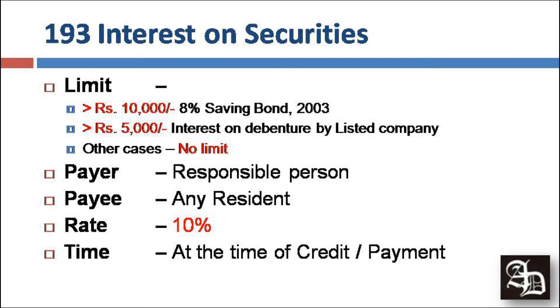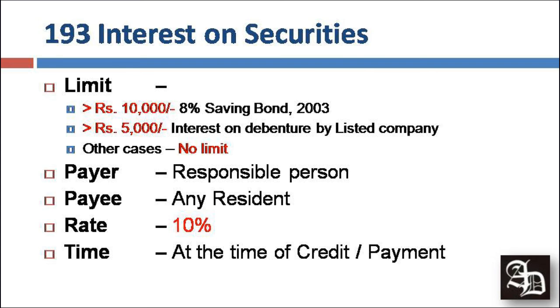Next we talk about section 193, which is TDS on interest on securities. There are three limits in this section. First of all, when we talk about the 8% savings bond account, whenever the payment is more than 10,000 rupees in a particular financial year, or in the case of a listed company, whenever they pay interest on debentures and the interest payment is more than 5,000 rupees, and in any other case, for any other securities, there is no exemption limit, there is no threshold limit.